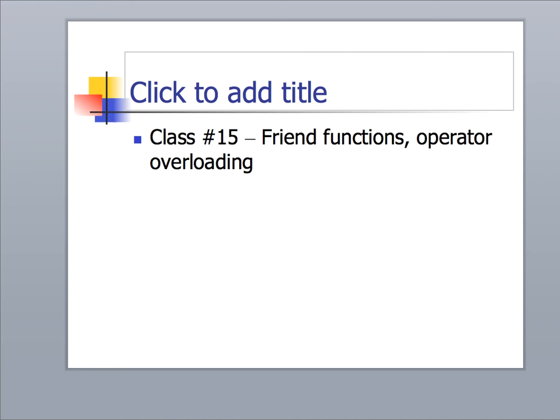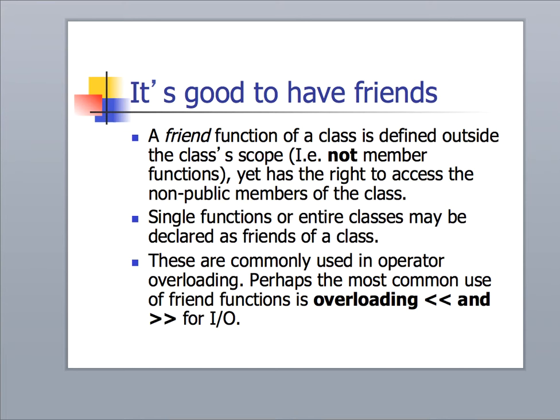In this lecture, we're going to talk about friend functions and operator overloading, which are a couple of the features that we can make use of in C++. In the concept of friends, this is something we want to be very careful in using in C++ because it can get us into a lot of trouble.